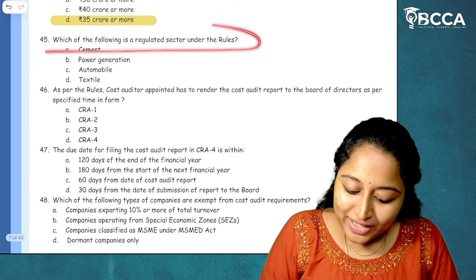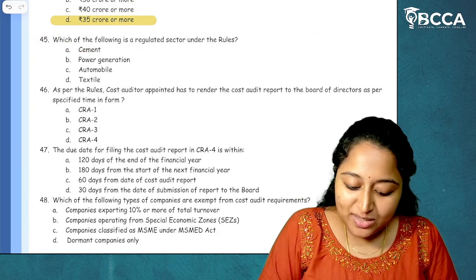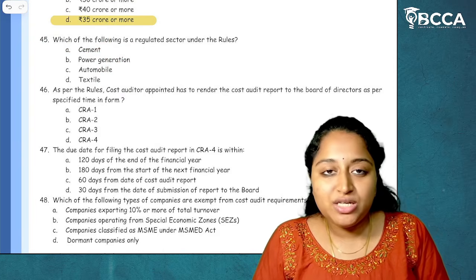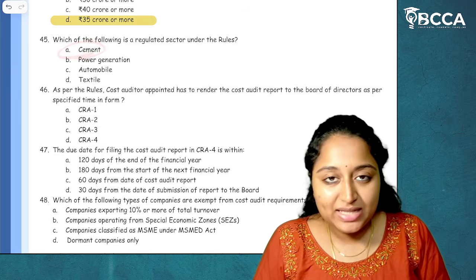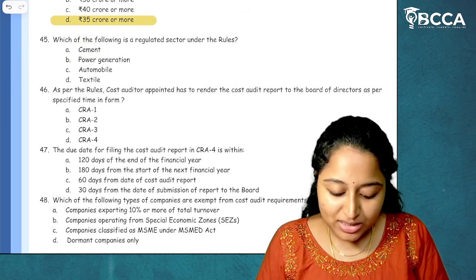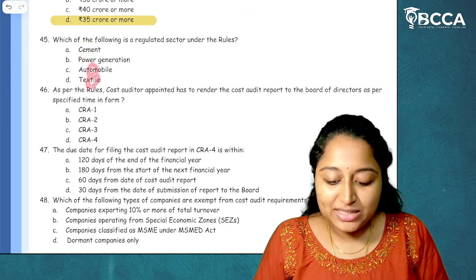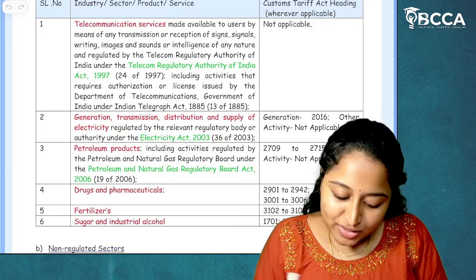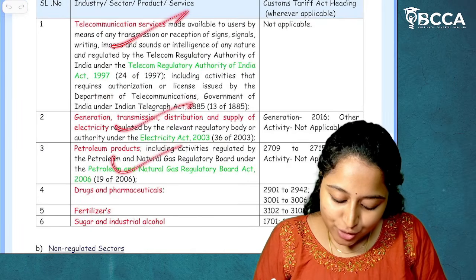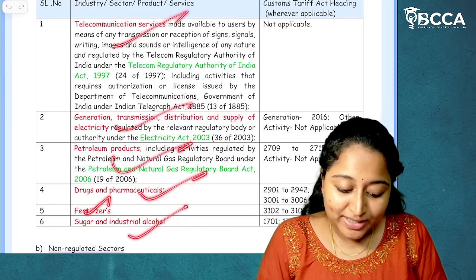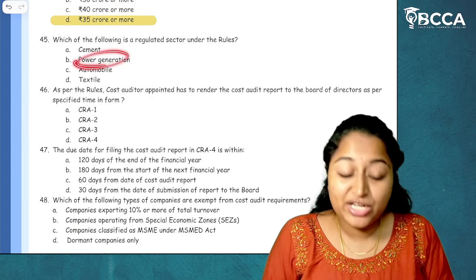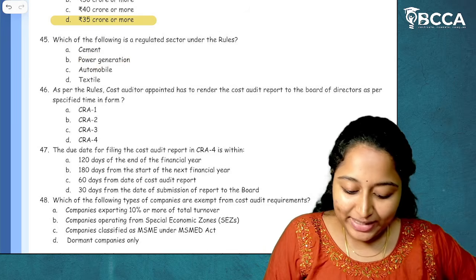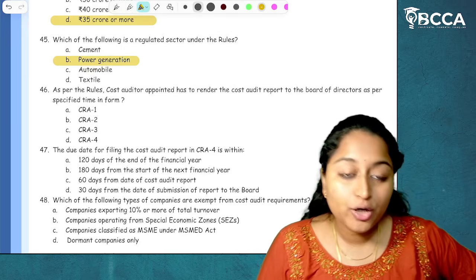Then, which of the following is a regulated sector under the rules? Cement, power generation, automobile, textile. So, if you see here, cement, is it there in the regulated sector? The answer is no. Automobile, textile, it is not there. So, if you see, telecommunication, electricity, petroleum, drugs, fertilizers, sugar and industrial alcohol. Here they have given power generation, so we can consider it to be electricity. So, we can take that. I hope it is clear.